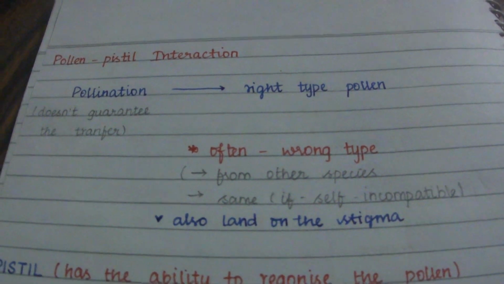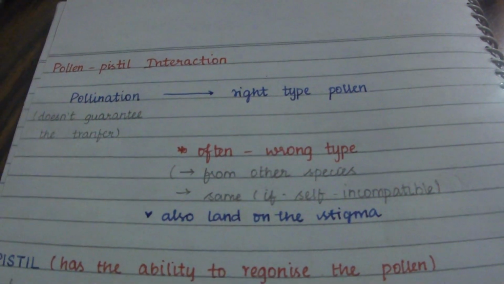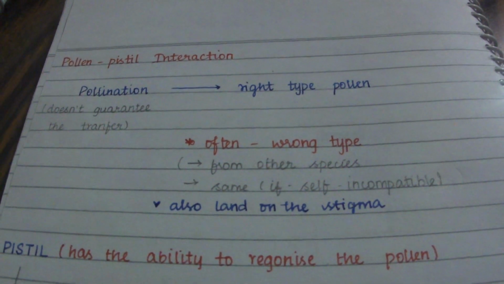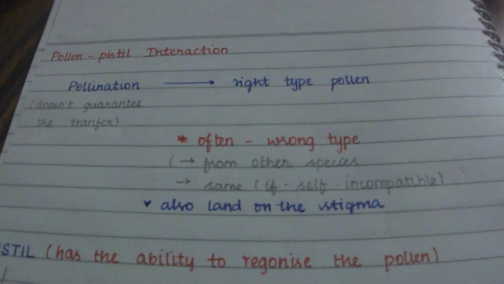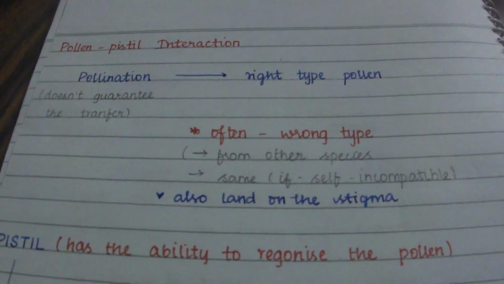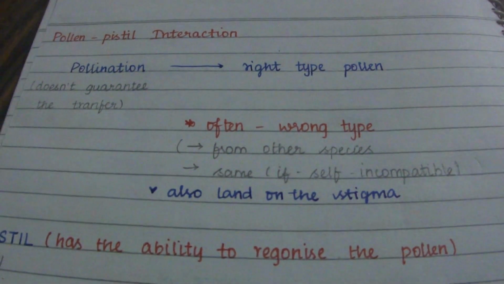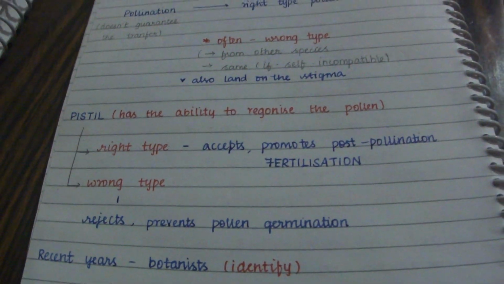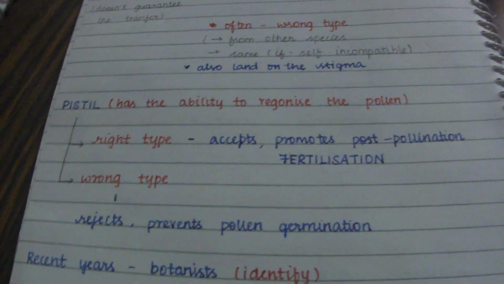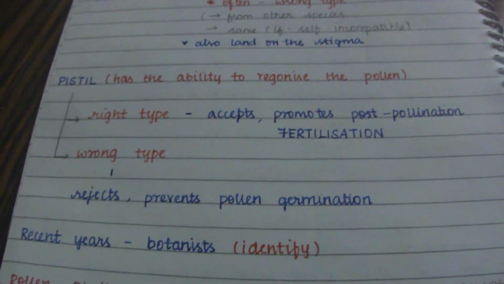So many times the wrong type, that is pollen from other species, or from the same plant if it is self-incompatible, can also land on the stigma. So there are chances of the wrong type of pollen landing, at the same time as the right type of pollen. We may then think: how will the process of pollination occur if it is a wrong type or a right type?